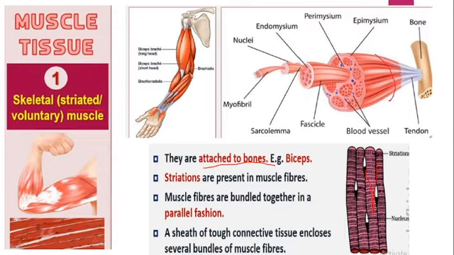In it there are many bundles of myofibrils, and this is covered by a tough sheath of connective tissue, and inside that all the muscle fibers are tightly packed. Another thing you have to remember: these types of muscles are found wherever voluntary actions are possible. That means actions we can do at our will, there you can see these types of muscle. That is why we also call them voluntary muscles, right?